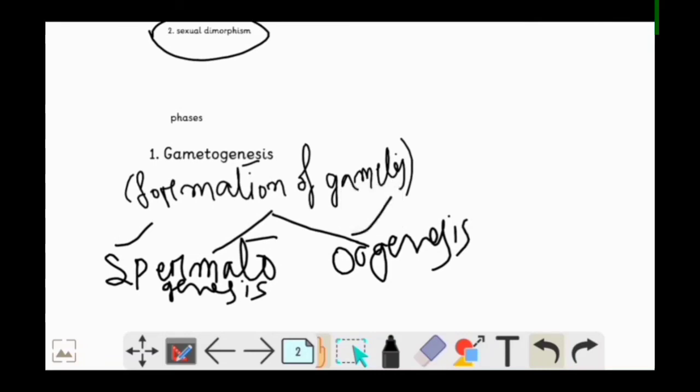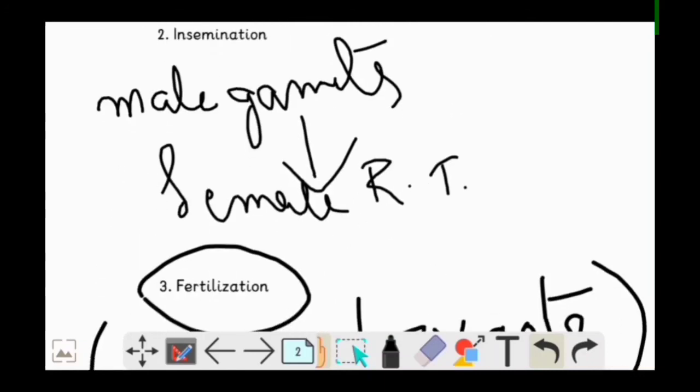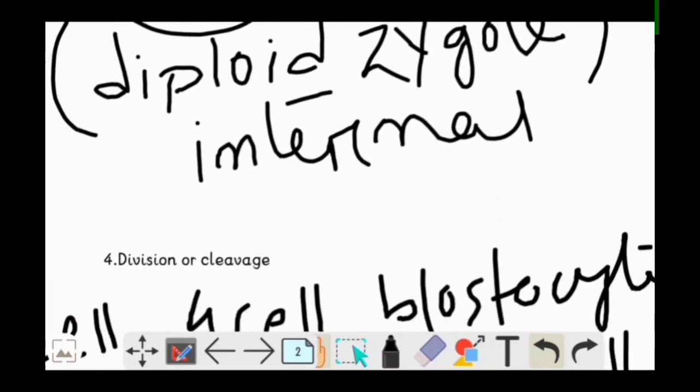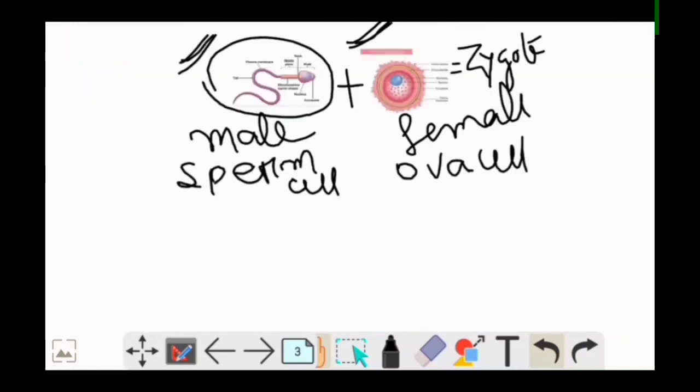To understand all these processes, we need to first talk about the system where all these things take place. That means we have to understand the male and female reproductive system first, the structure, and then only will we be able to understand where these phases take place during the reproductive cycle.